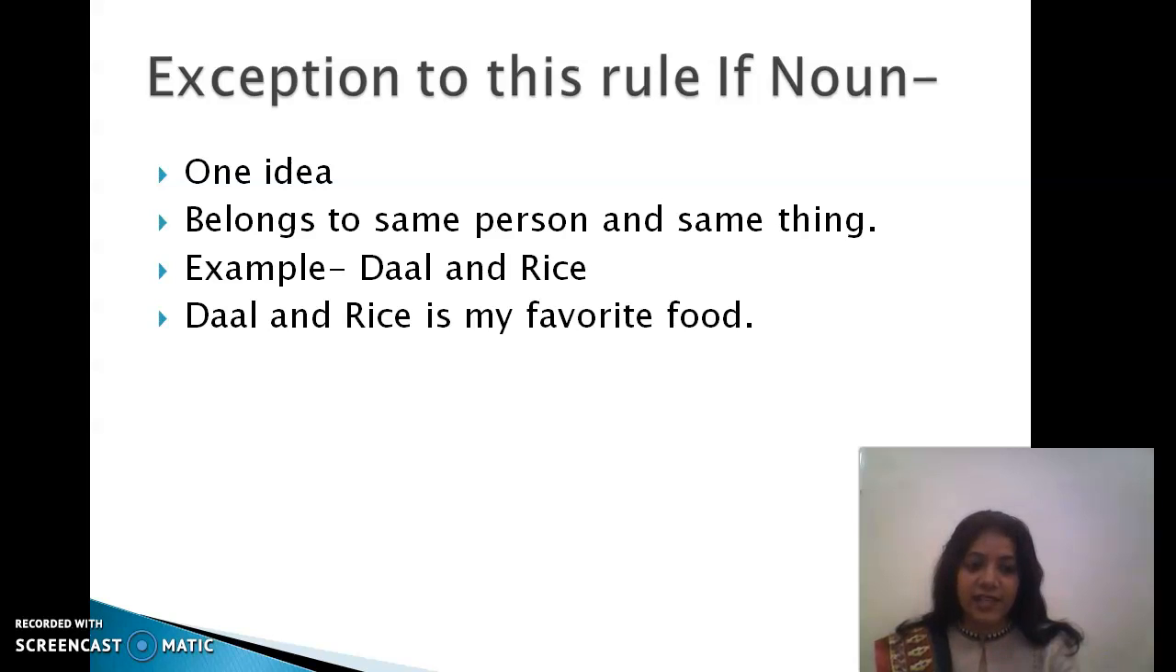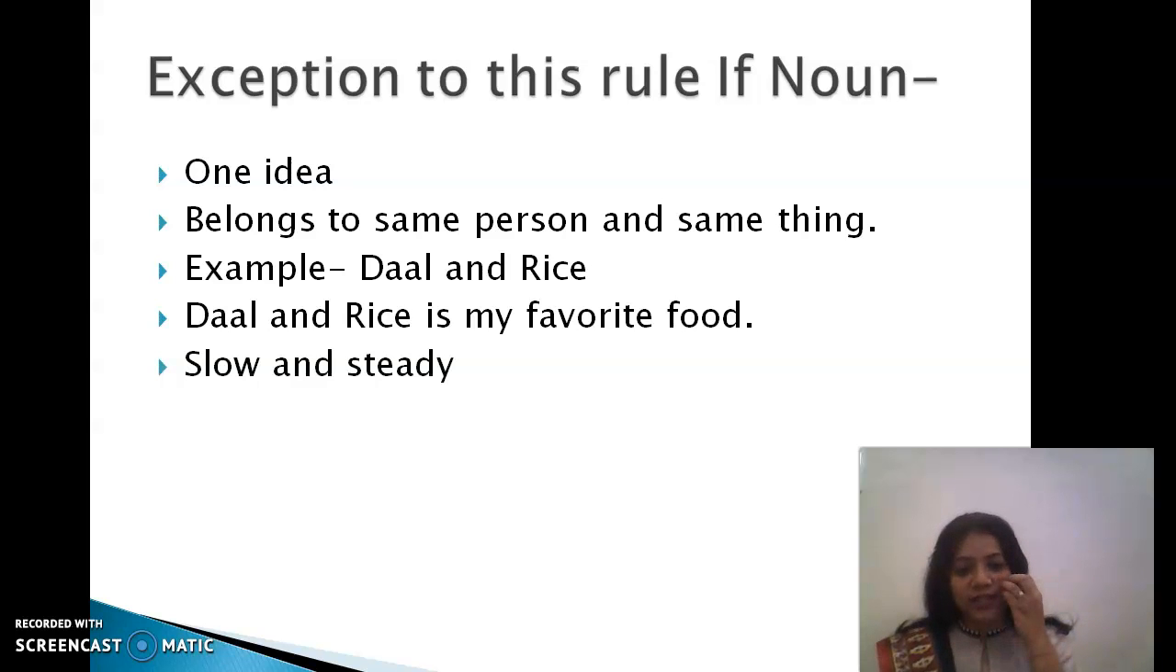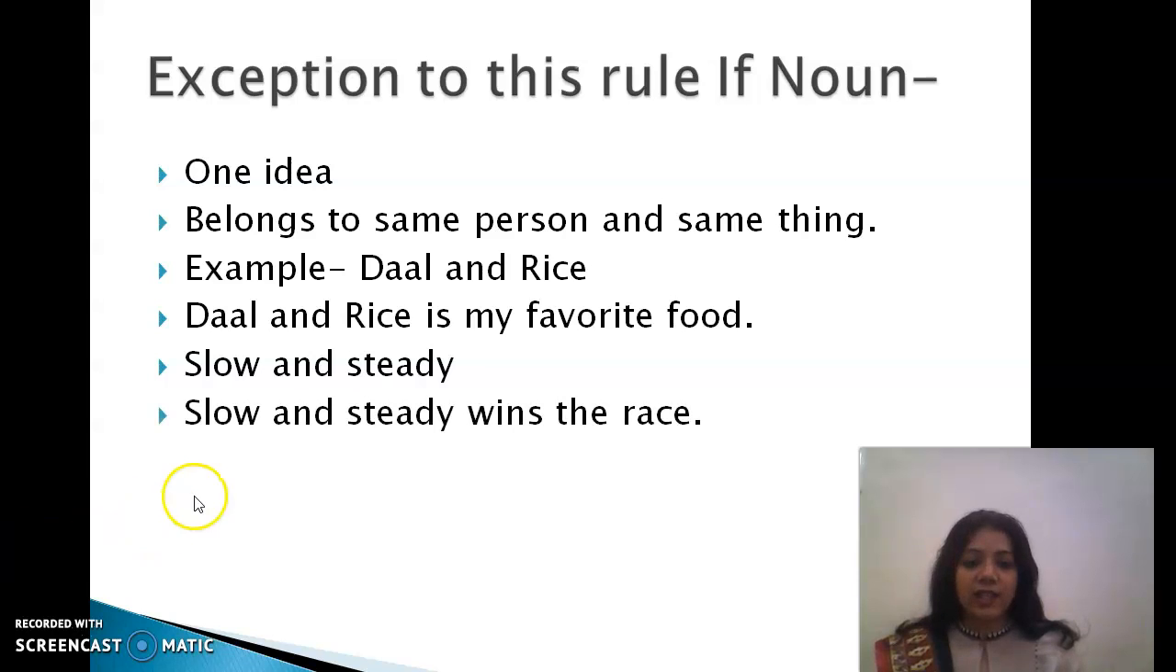Let's see another sentence. Slow and steady. We all are reminded of the story of the rabbit and the tortoise. And we remember the learning also, that slow and steady wins the race. So why did we use wins here? Because slow and steady, they both are referring to one idea.